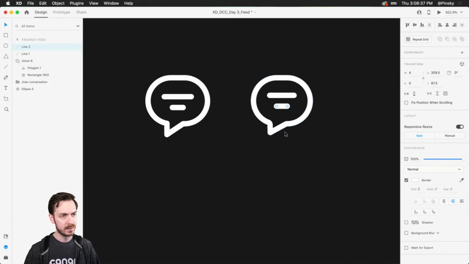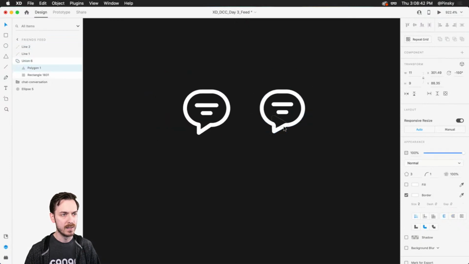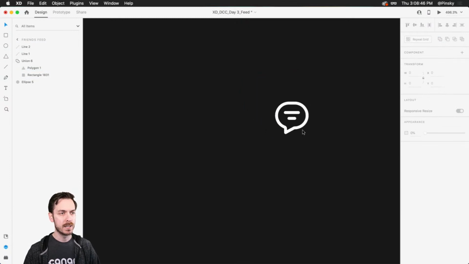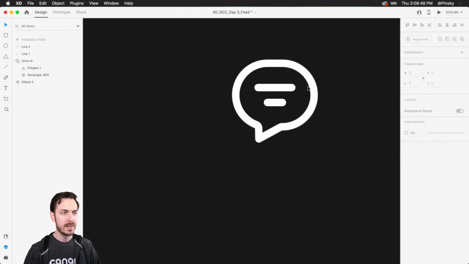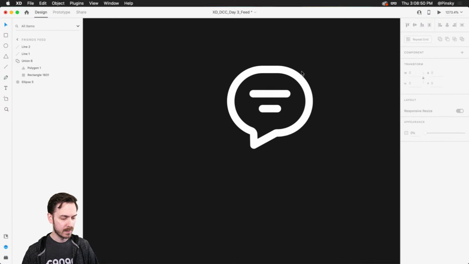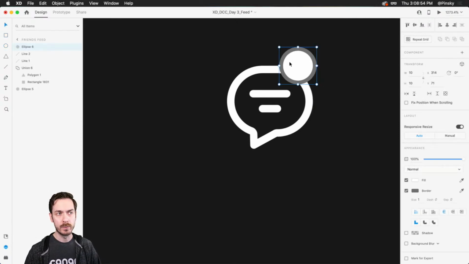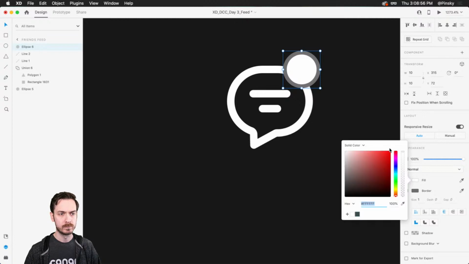There's a little bit of a thing right there. I'd probably dive in, just make a very small change, but I don't need that one anymore because we have our own chat icon. Then I can go ahead and add to this. I can grab my, let's say, ellipse tool, drag one out. This could be a notification, for example.